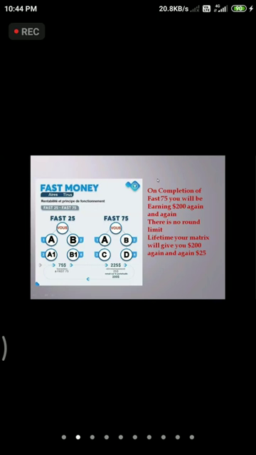As we have completed our Fast 75, we are going to earn $225 from here. From the $225, $25 we are again getting reinvested in the Fast 25, and we are going to withdraw $200 from the Fast 75. Next. Here there are a total of 6 types of Fast income. The first one is of 25 and the second one is of 75. As we complete the first one's $25 Fast income, we are going to get the second ring, 75.